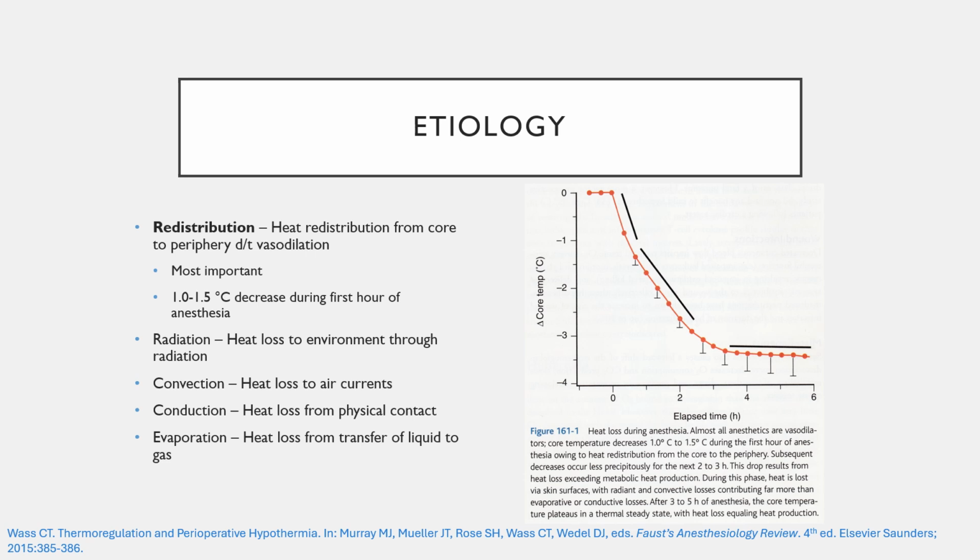Additional mechanisms for heat loss in the operative environment include radiation, which is heat loss from the patient to the environment or the ambient temperature of the operating room. Convection, which is heat loss due to air currents that flow over the surface of the body. Conduction, which is heat loss from actual physical contact, so transfer of heat from the patient to another object, such as a cold OR table. And then finally, evaporation, which is heat loss due to transfer of liquids or body fluids to the environment as it changes from a liquid to a gaseous state.